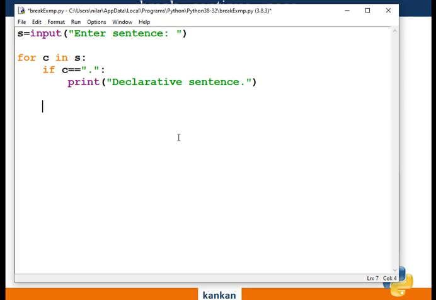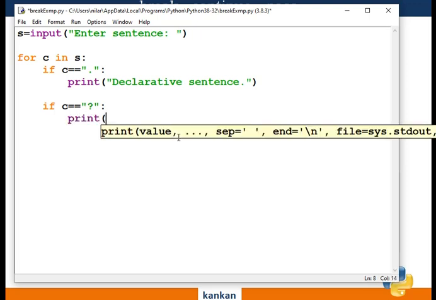I will explain. What will be our next logic to find out whether the sentence is interrogative or not? That will be the logic: if c equals question mark, then print this one.